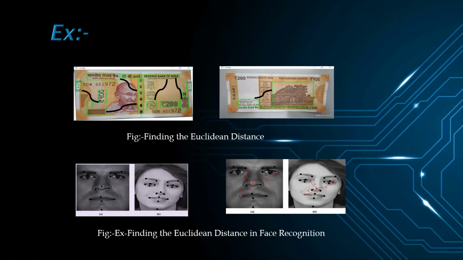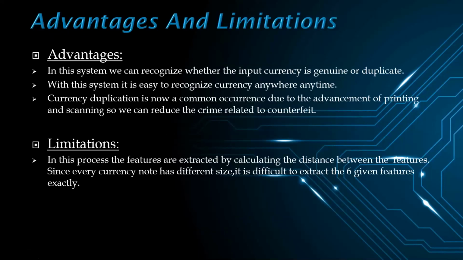Coming to the advantages and limitations of the system, every system has its own advantages and limitations as well. So here we can see the advantages. With the system, we can recognize whether the input currency is genuine or a duplicate. It is easy to recognize the currency anywhere, anytime. Currency duplication is now a common occurrence due to the advancement of printing and scanning, so we can reduce the crime related to counterfeiting.